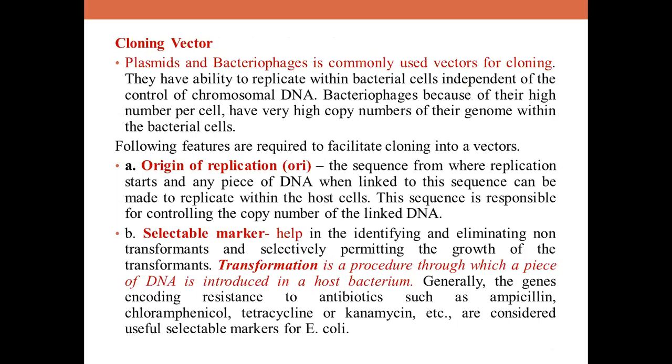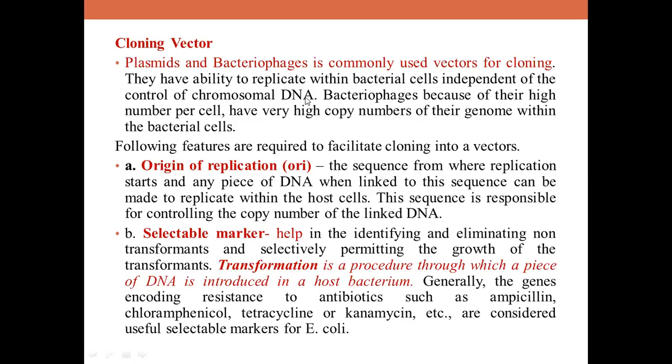Moving ahead, now we have to see the different vectors, children, the cloning vectors which are mentioned in your book. So what is a vector? A vector is basically one which allows the multiplication or replication of the desired DNA molecule, because it definitely has an ori. Apart from ori, it also has some other desirable traits. Plasmids and bacteriophages are commonly used as vectors for cloning in bacteria, children. In bacteria, these are the two most common vectors employed.